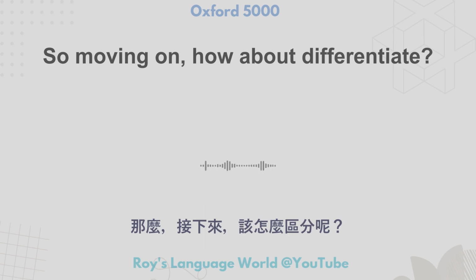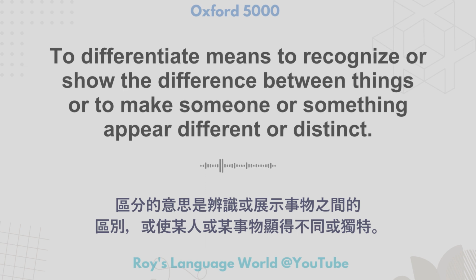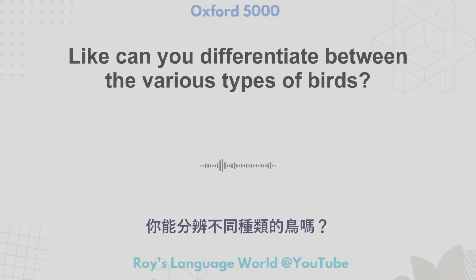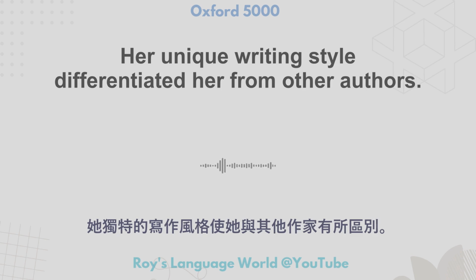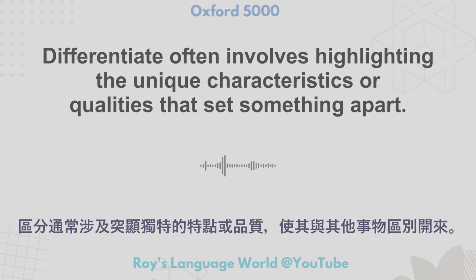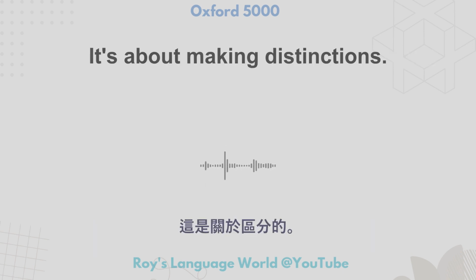All right. How about differentiate? To differentiate means to recognize or show the difference between things, or to make someone or something appear different or distinct. Like, can you differentiate between the various types of birds? The company needed to differentiate its products from the competition. Her unique writing style differentiated her from other authors. Differentiate often involves highlighting the unique characteristics or qualities that set something apart. It does. It's about making distinctions.